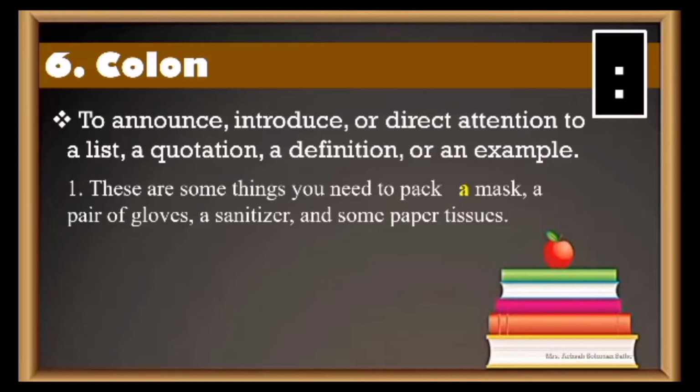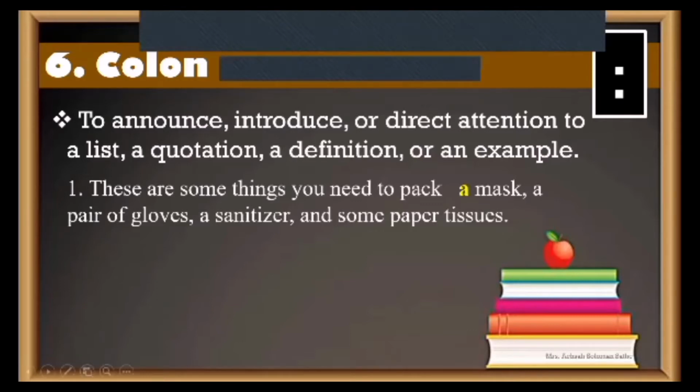For example, let's try to understand this sentence. It says, these are some things you need to pack. Now a list is given to you. What are the things? A mask, a pair of gloves, a sanitizer, and some tissue papers. Can you see it's a list?